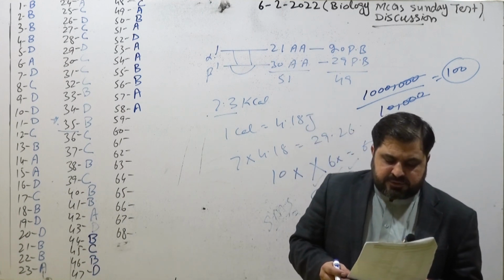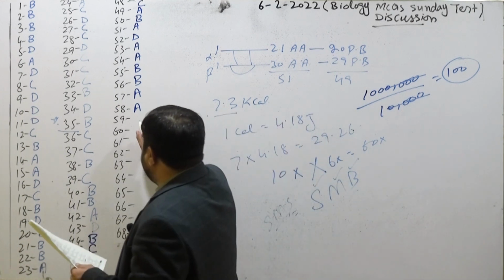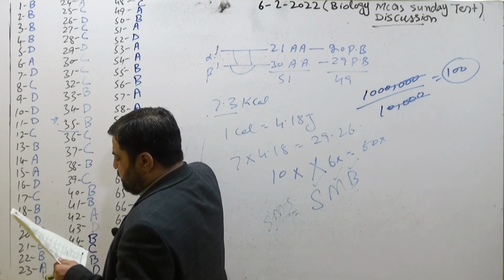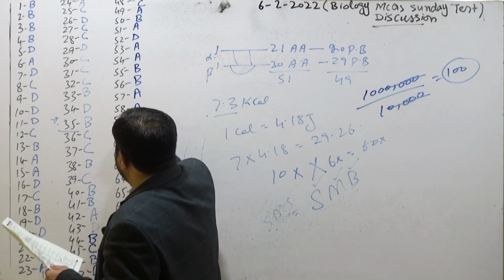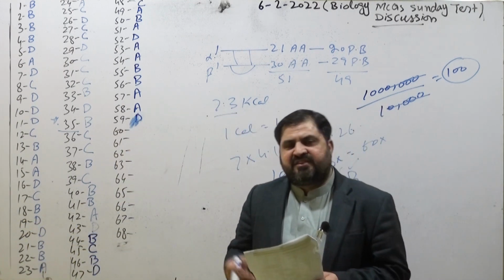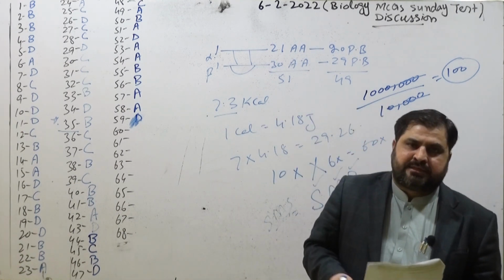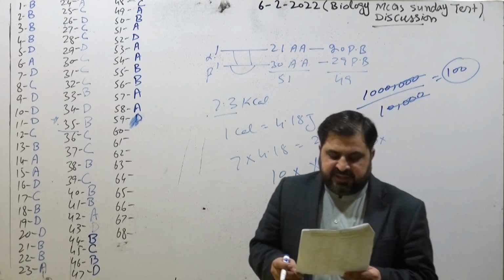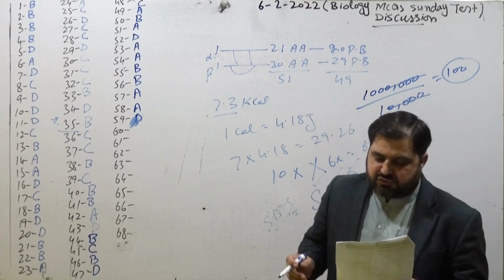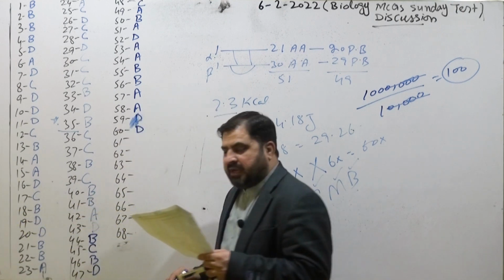Coming to the next MCQ, that's 59. Which one of the following is a mismatch in nucleotides? Thymine to thymine, that is actually a mismatch. We also call it the tautomer. During DNA replication, whenever that is formed, the proofreading mechanism kicks it out and replaces it with the normal nucleotides. 60. Which one of the following nitrogenous bases has a methyl group? Thymine. If we study the structure, thymine has a methyl group.